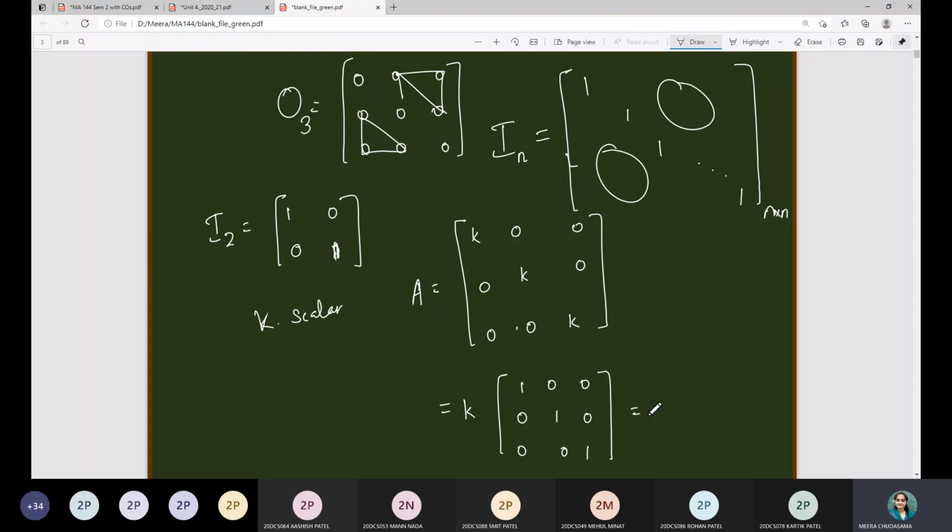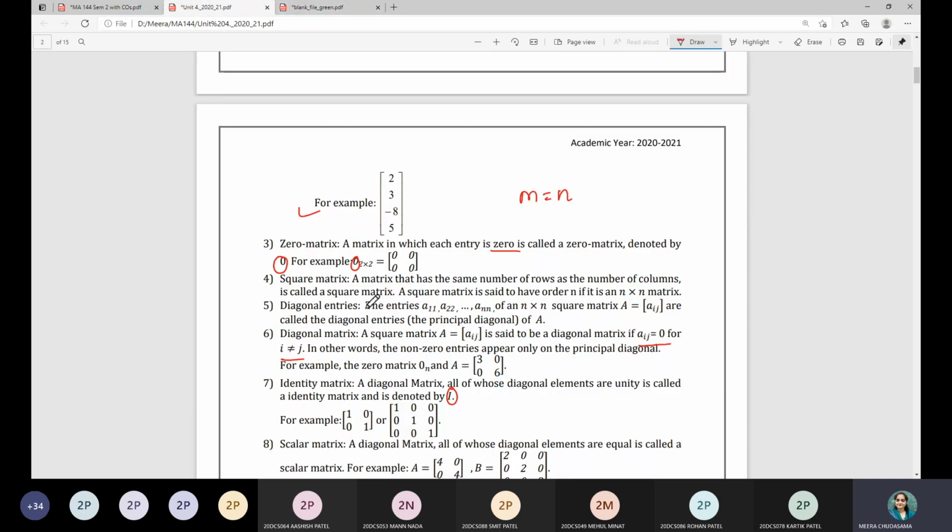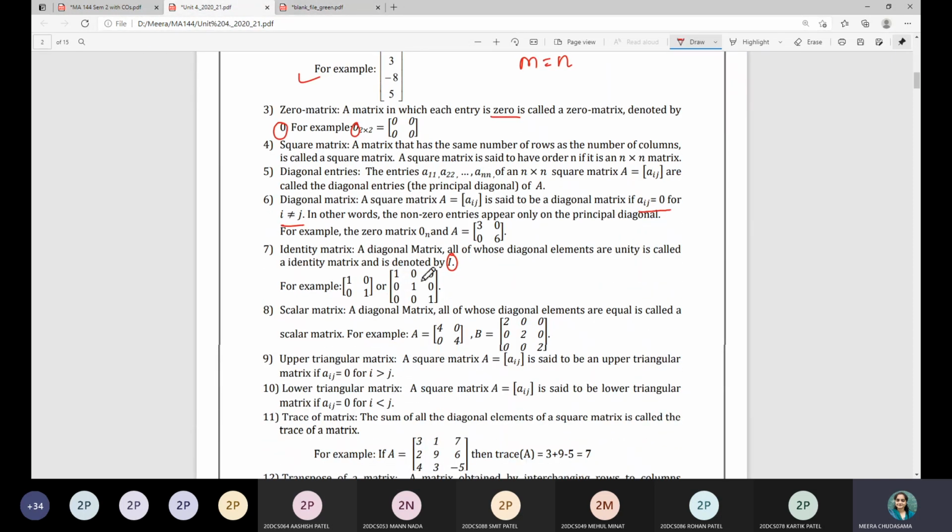Yes, ma'am. Yes, and therefore I have written it as scalar times identity matrix. Therefore, such a matrix is called a scalar matrix. So in general, you can consider the example here: 4 0 0 4, and 2 0 0 0 2 0 0 0 2. So this can be written as 2I3, this can be written as 4I2. So such matrices are called the scalar matrices.